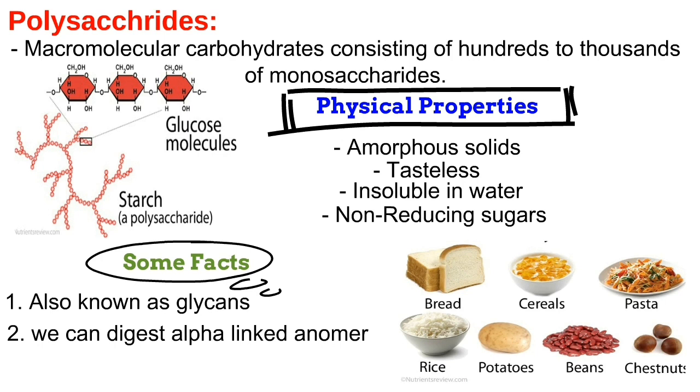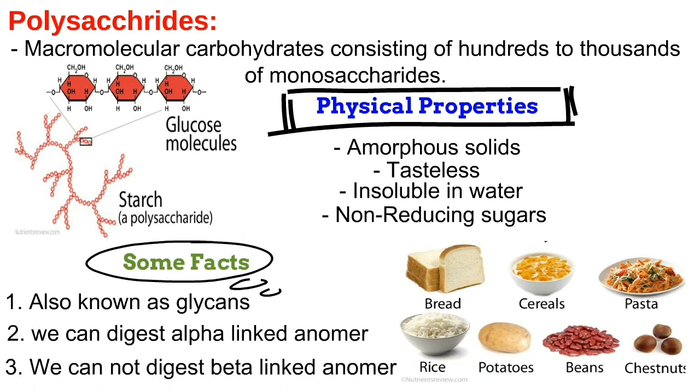If the hydroxyl group on carbon 1 is attached below the ring, this gives you the alpha linkage of that anomer. Whereas if that OH group is attached above the ring, it will give you the beta linkage. And interestingly, we can only digest alpha linkage anomer polysaccharides.